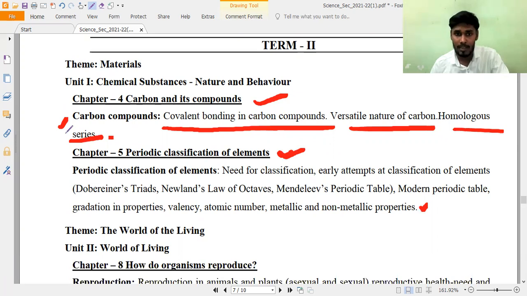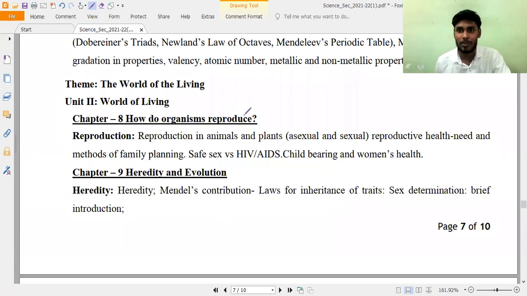Now coming to biology, totally we have 6 chapters, but in term 1 only 1 and in term 2 only 2 chapters. The main chapter, control and coordination, has been deleted. So I think you are all a little happy regarding that. Now coming to chapter 8, how do organisms reproduce? In this also so many concepts have been deleted. Only a few concepts have been included.